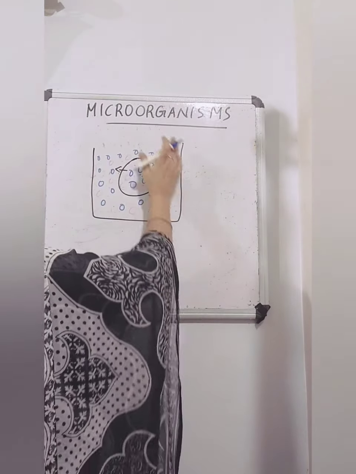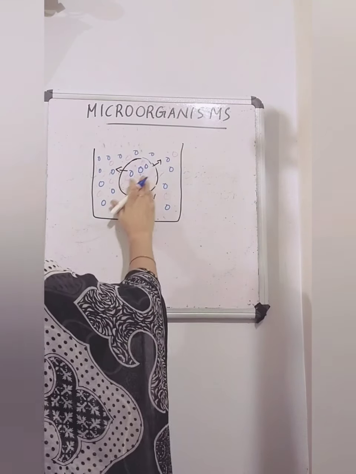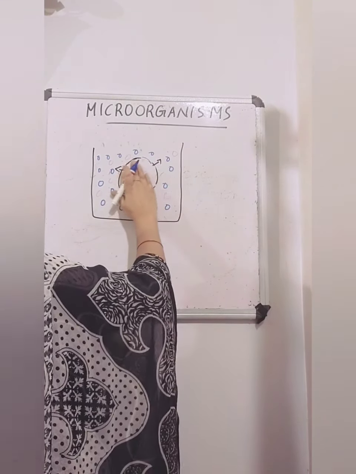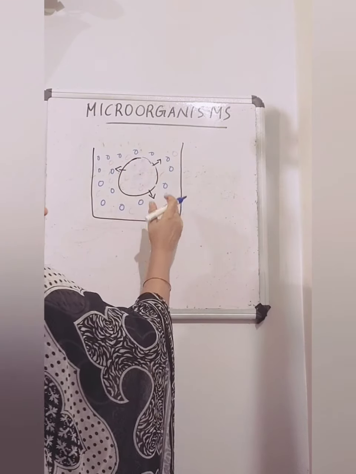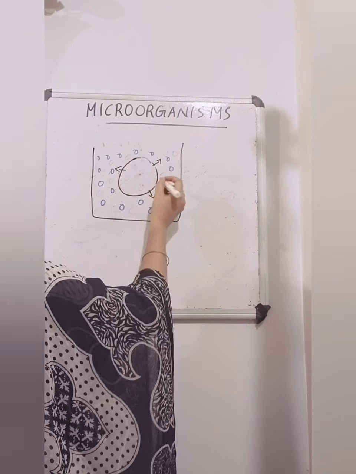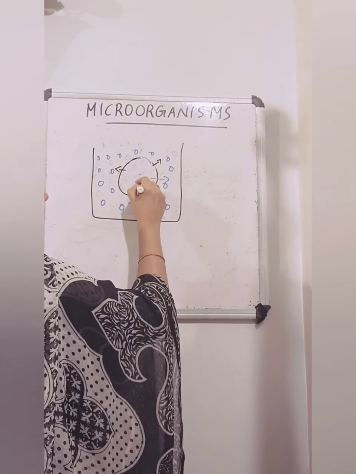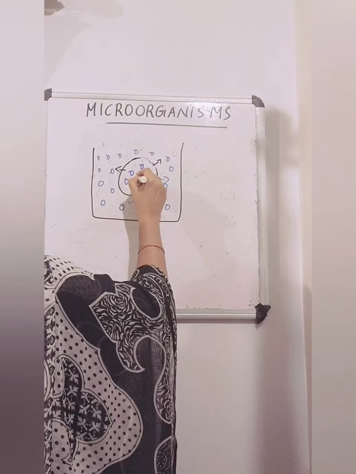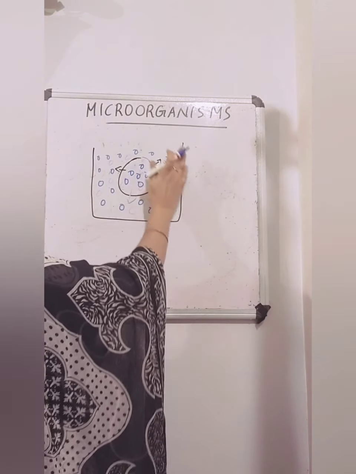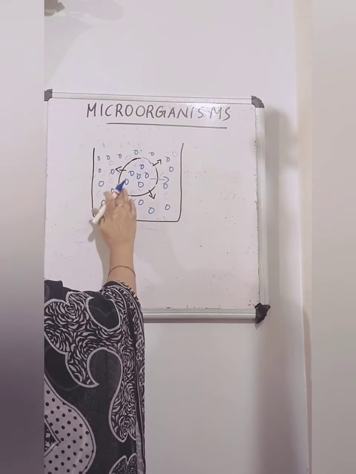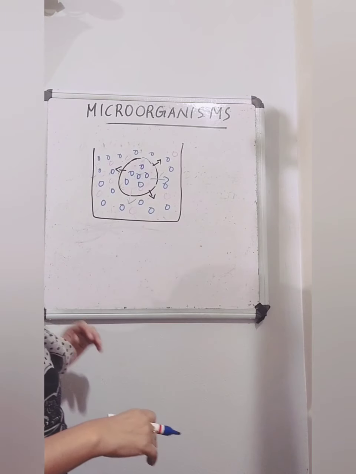or sugar or salt will try to make their concentration equal everywhere. So first, when sugar concentration was more outside, to make the concentration equal, what does it do? It will draw out the water outside and salt enters inside and makes the concentration equal everywhere. Concentration of salt equal everywhere.